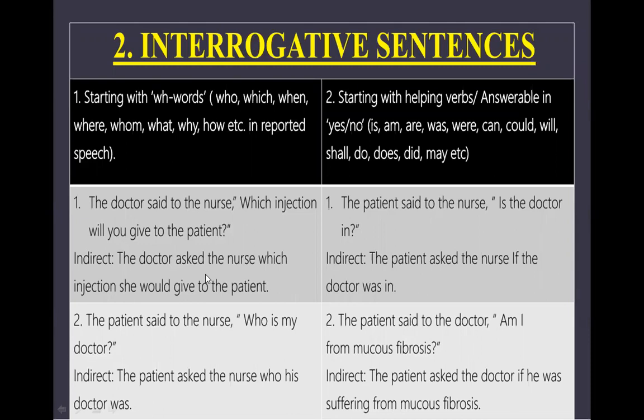So ये था when the interrogative sentence starts with the WH word. WH means W or H means who, which, and how, etc. But in case the question starts with the helping verb, as for example, the patient said to the nurse, "Is the doctor in?" The question starts with is. See the answer here. The patient asked the nurse if the doctor was in. So the reporting verb and the reported speech, they are joined by the word if.